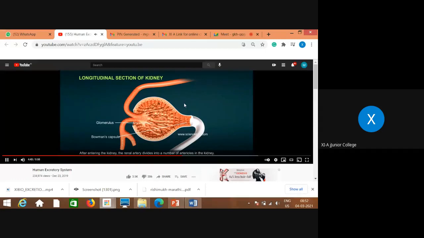The renal artery divides into a number of arterioles in the kidney.